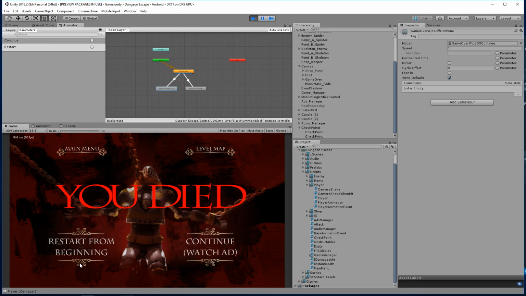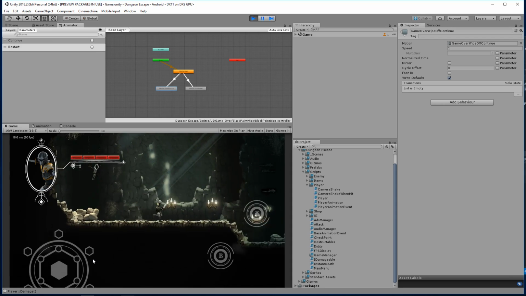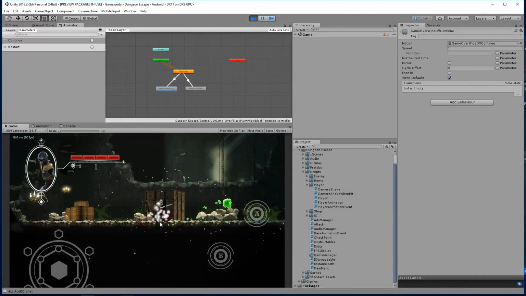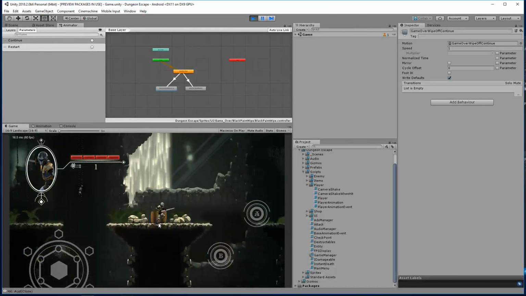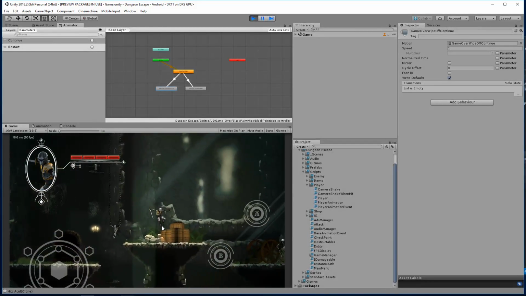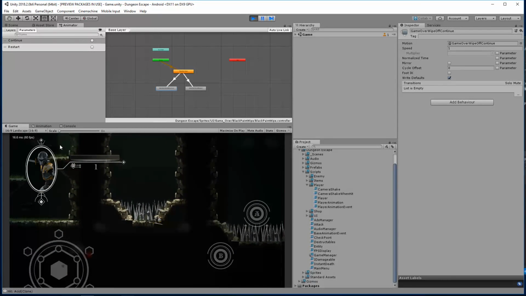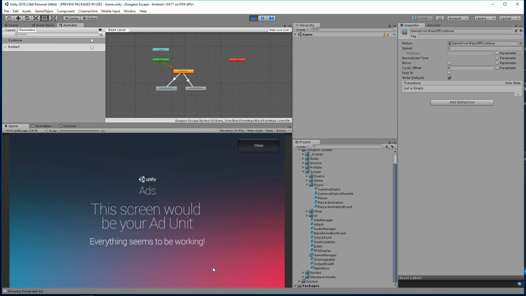All right, so those who died, start from the beginning. So that works great, so let's go ahead and hit a checkpoint. All right, we hit our checkpoint, go ahead and die. All right, let's go ahead and continue with an ad.